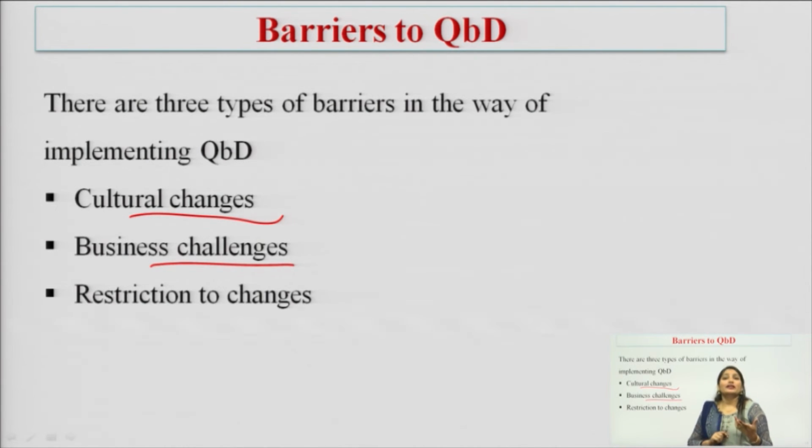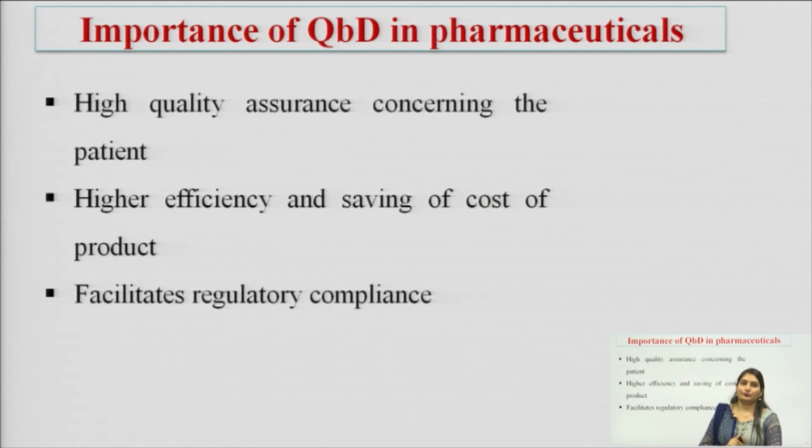Business challenge includes this approach can be related to the management, or there can be deficiency of investment, or if management is not properly managing with the department. Next is restriction to change. Okay. So, these all are the barriers that will put a hurdle in the way of implementation of QBD approach.